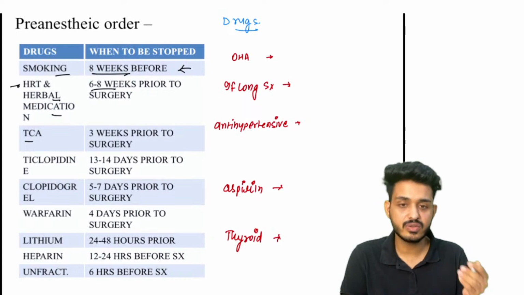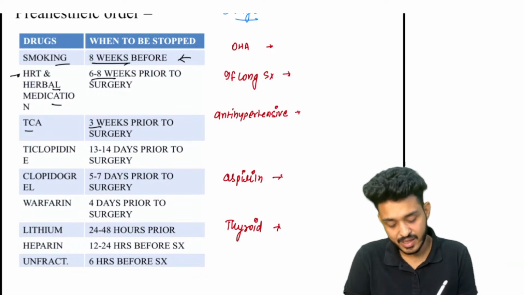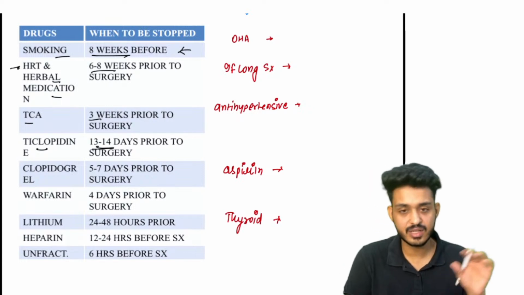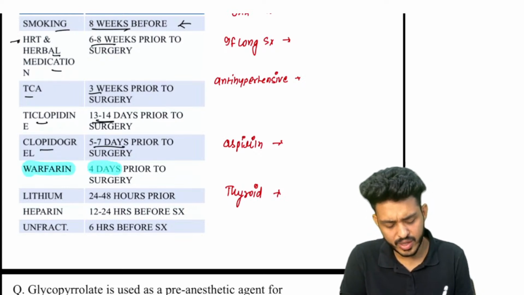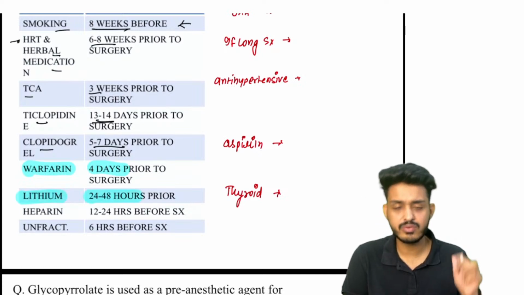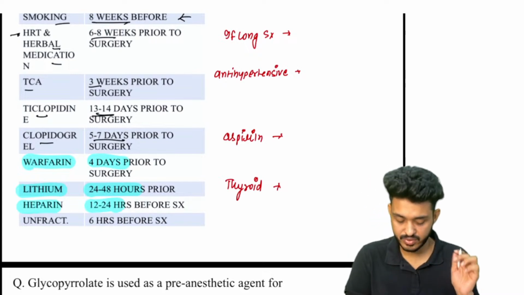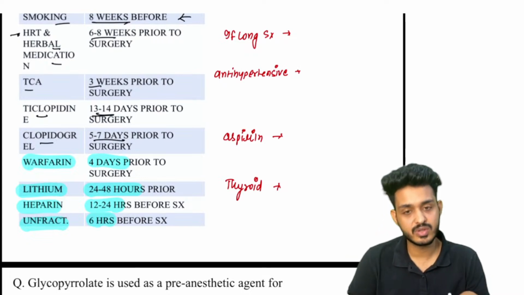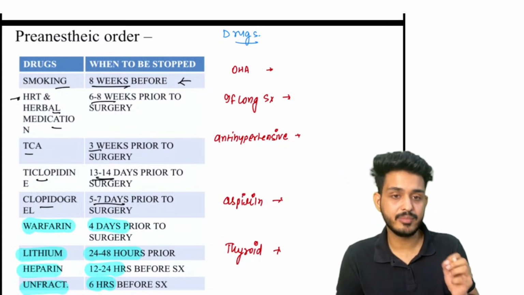Tricyclics, just remember T for 3, okay? So that should be stopped 3 weeks prior to surgery, right? Ticlopidine 13 14, you can remember like that, okay? So that should be stopped 13 to 14 days. Clopidogrel 5 to 7 days prior to surgery. Warfarin 4 days prior to surgery. Lithium we need to stop, 24 to 48 hours is the best option, okay? Heparin we need to stop 12 to 24 hours before surgery, and unfractionated heparin we can give 6 hours before the surgery, okay?